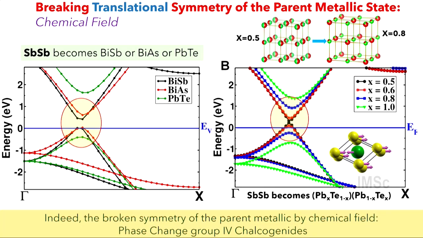Similarly, you can also use a chemical field to break symmetry, and that's where we get connected to the chemical bonding. The chemical field is basically antimony getting replaced by bismuth and antimony in a continuous manner like we show here, and there also in the electronic structure we open up a band gap. So this convinces you that the ground state was unstable, highly degenerate, and a Peierls-like mechanism allows symmetry breaking to open up a gap and go to a lower energy state.